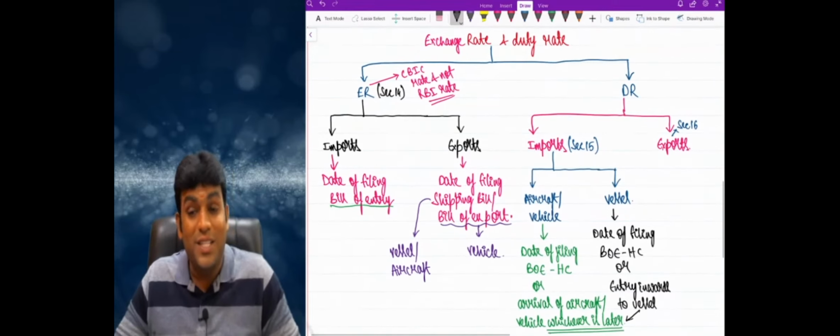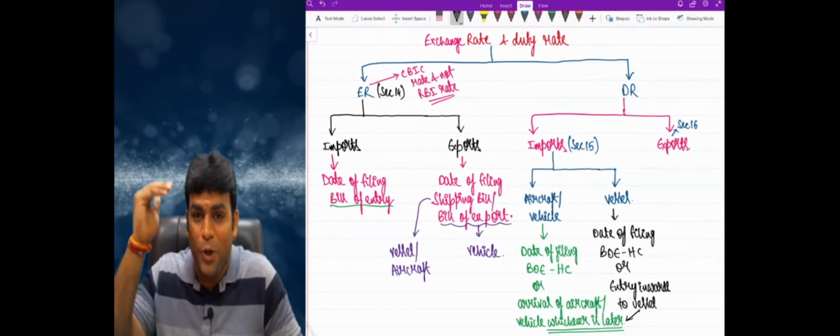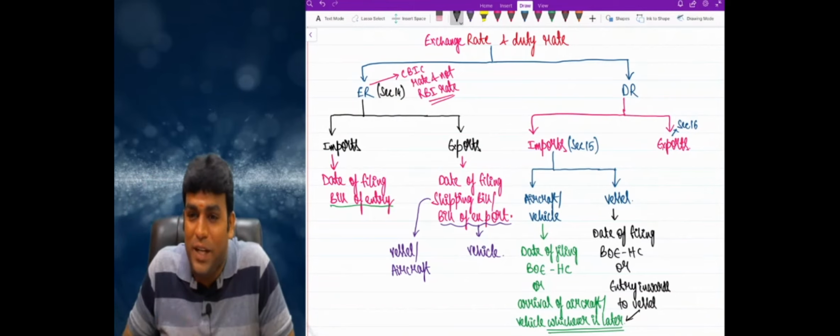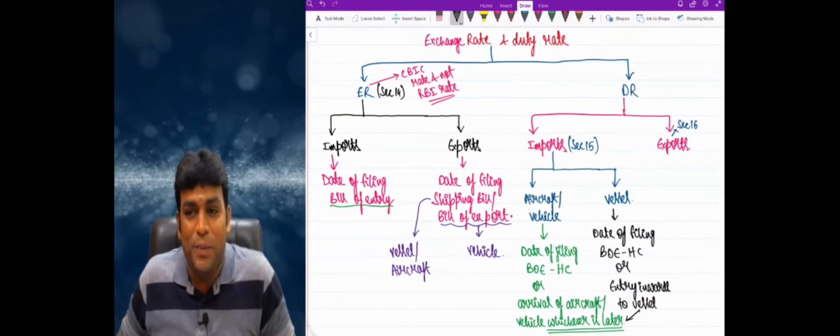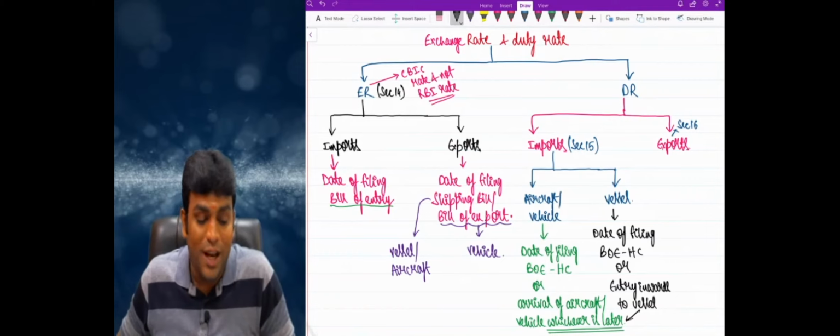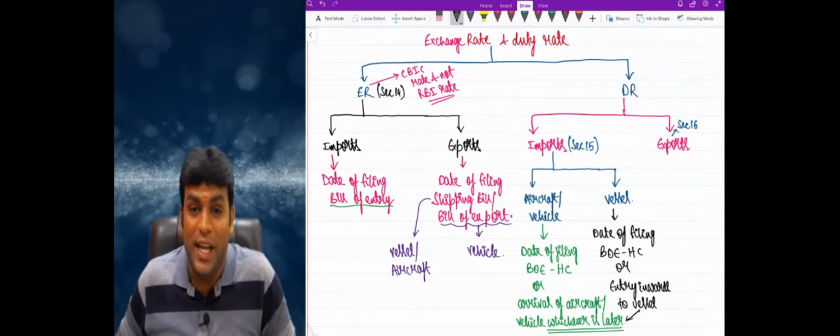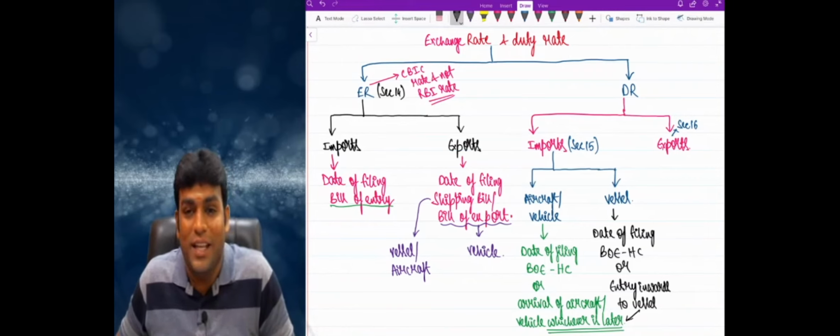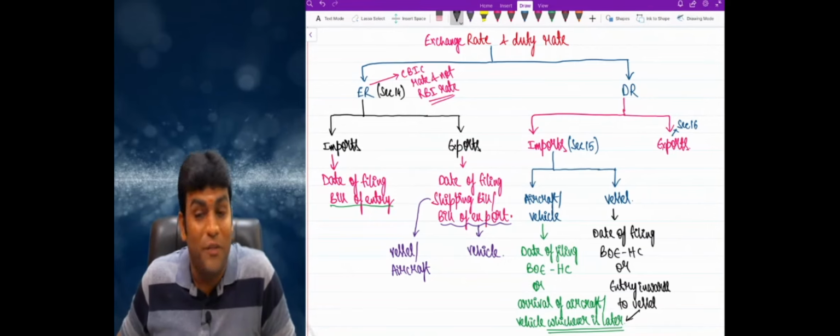And if you remember, starting in the introduction chapter only, I taught you the import procedure. There only I clearly explained to you that when the person in charge files import manifest or import report to the proper officer, he grants something called entry inwards. And there only I explained that this concept of entry inwards is only in case of vessel, my dear friends. No doubt about it. I repeat one more time, the concept of entry inwards is only in case of vessel.